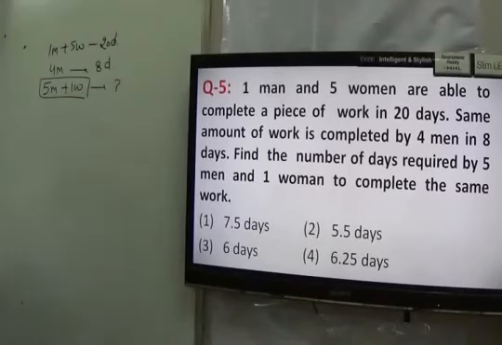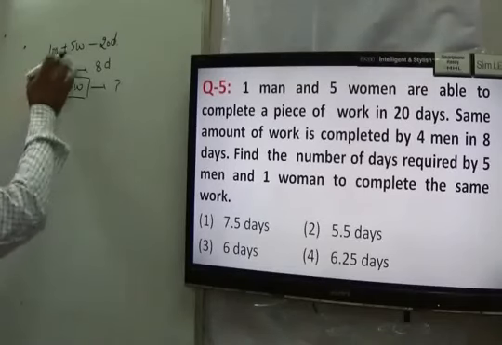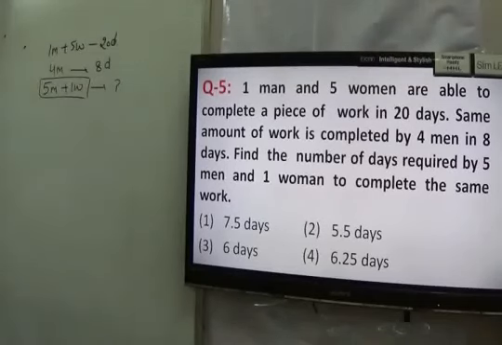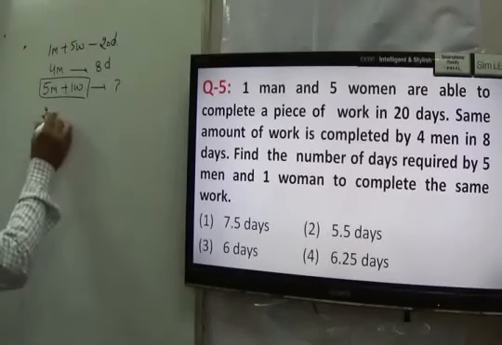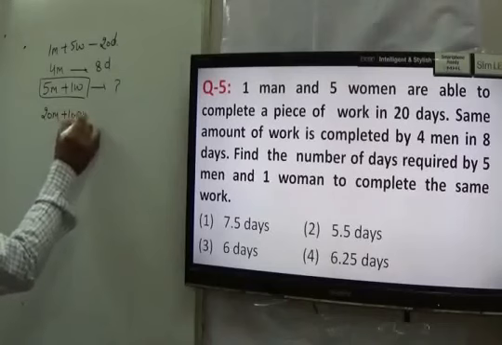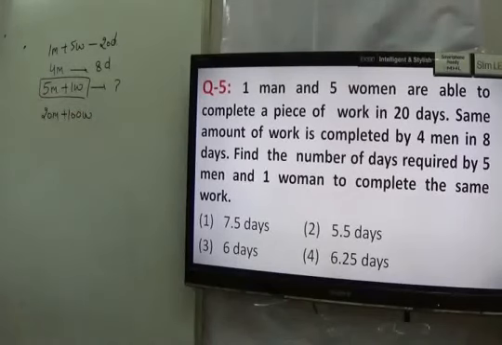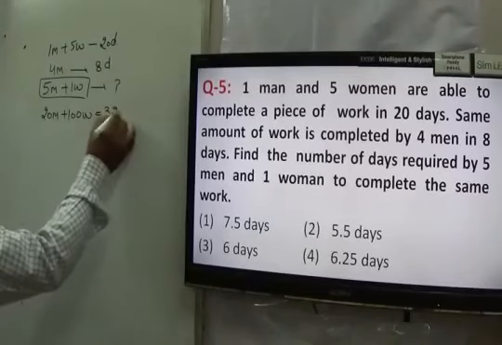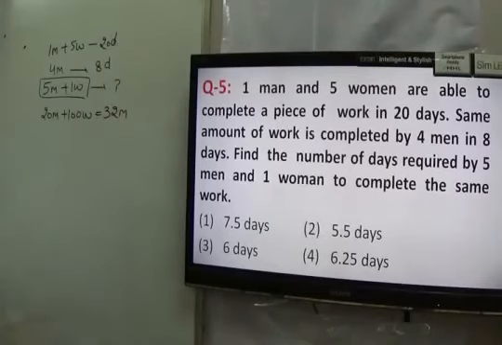The best approach for answering these types of questions is, first of all, make a relationship between man and woman. So we can say, if 1 man and 5 women can do a work in 20 days, if they want to do the work in 1 day, we require 20 men and 100 women. Similarly, 4 men can do the work in 8 days. If they want to do the work in 1 day, we require 32 men. Okay. By comparing this, we can find a relationship between men and women.